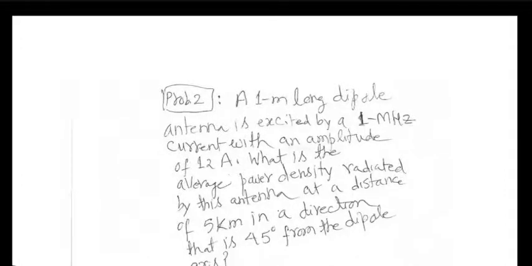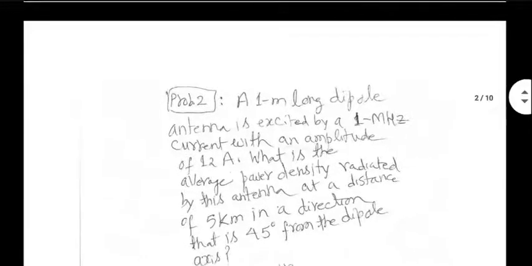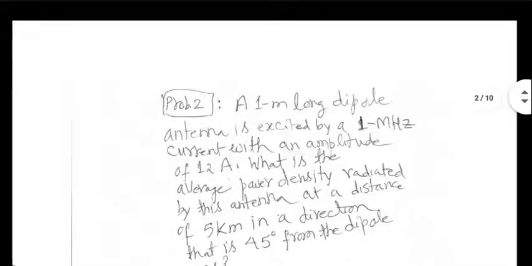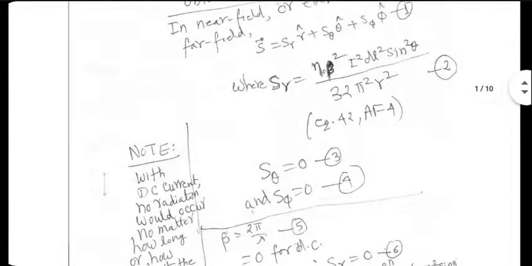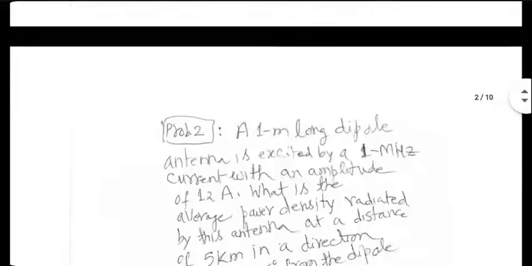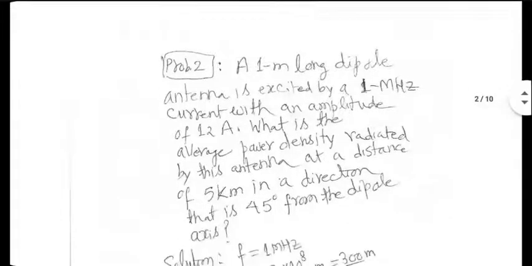Now the radiated power density is given by this equation, which was there in the previous example, and theta is given in this case as 45 degree. Dipole axis means z direction. That's what we assumed in the analysis. I is 12 ampere, and amplitude means peak value. So what you have to do is apply this formula carefully. The distance is also given as r equal to 5 kilometers. You got to change that into meters.